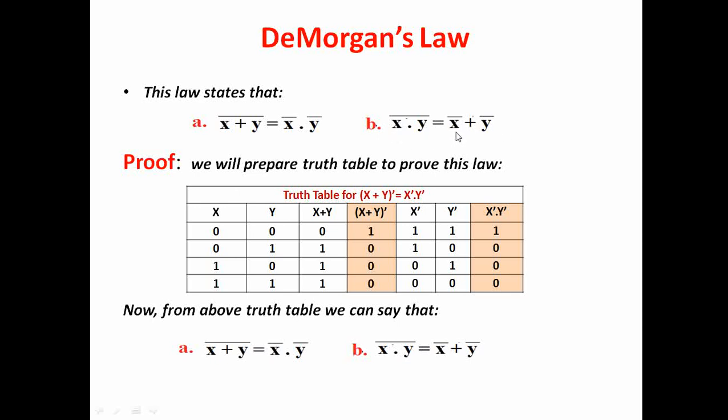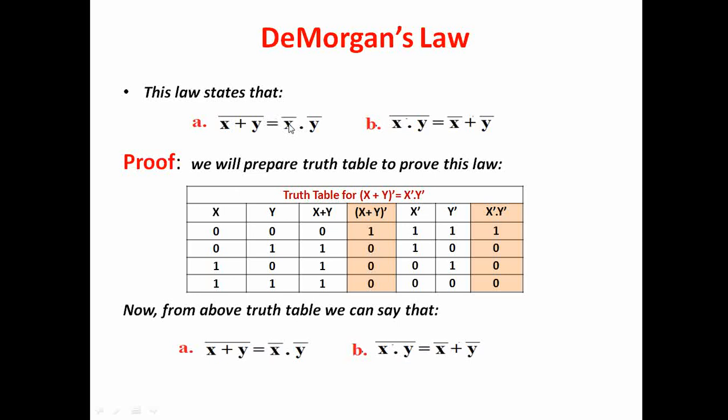So this is the dual of the first law, and the truth table method to prove the first law of De Morgan is as follows. Since two variables are there, we will have 4 combinations. Then we will calculate x plus y. After x plus y, we will get (x plus y) whole bar. This is (x plus y) whole bar.